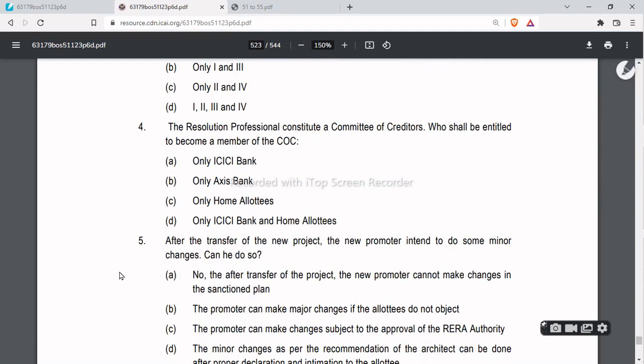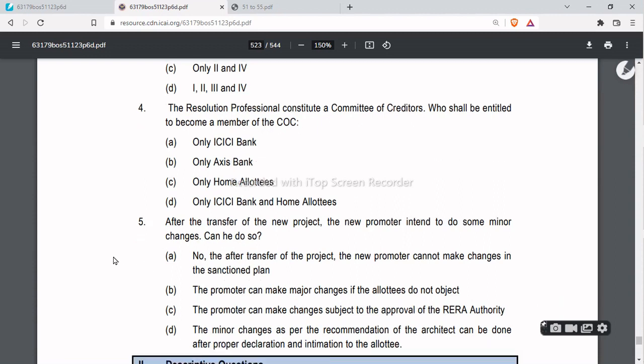Next, after the transfer of the new project, the new promoter intends to do some minor changes. Can he do so? After reading this question, you have to quickly think of the provision which says that if there have to be any structural changes, then the consent of 2/3 of the allottees has to be taken, but they have given that there is a minor change.